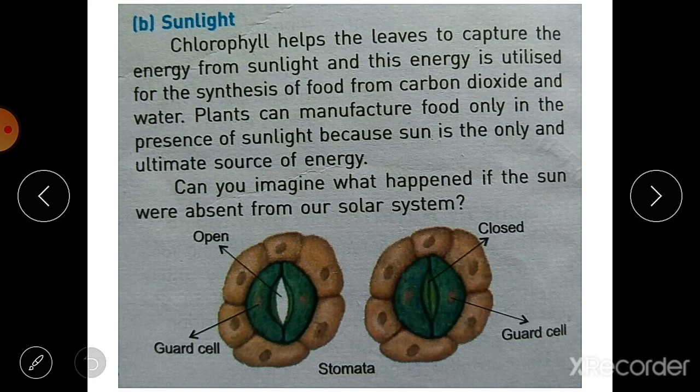Can you imagine what would happen if the sun were absent from our solar system? Just imagine it, think about it, and send the answer in the comments.